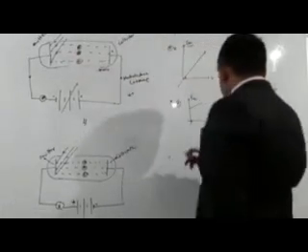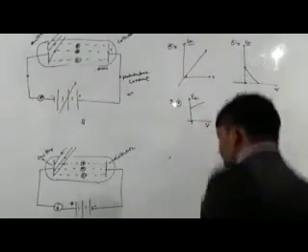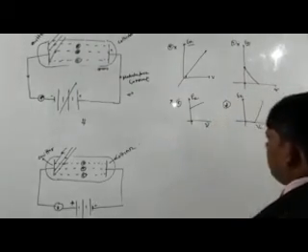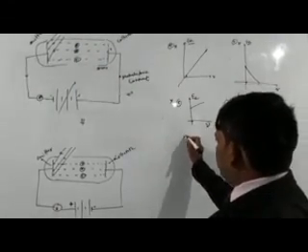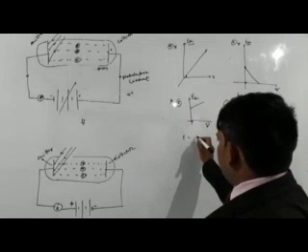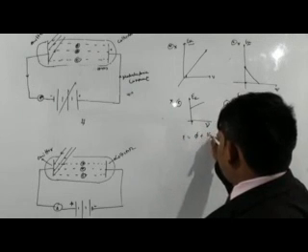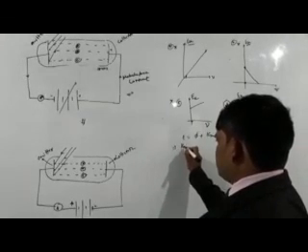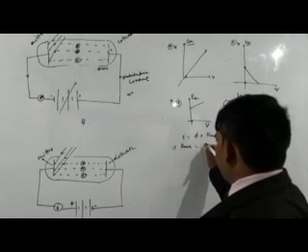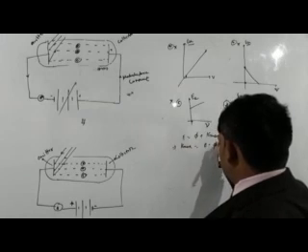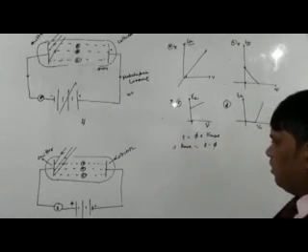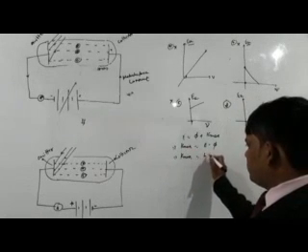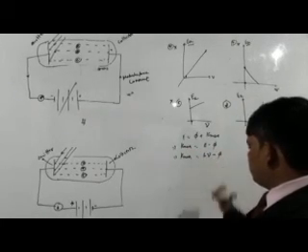So here we will analyze the graph. According to the question, we know that E is equal to phi plus K max. So K max will be equal to E minus phi, and this is K max is equal to h nu minus phi.